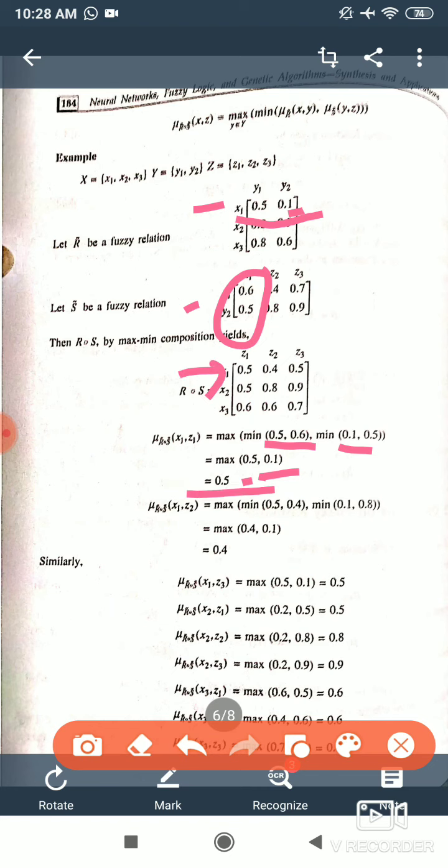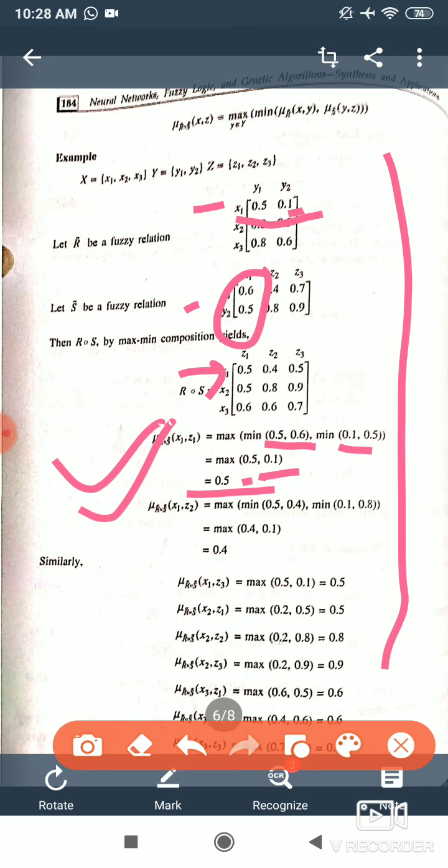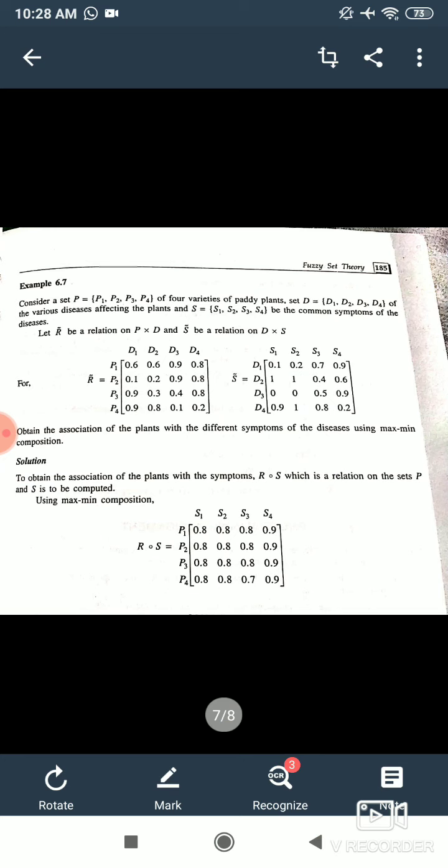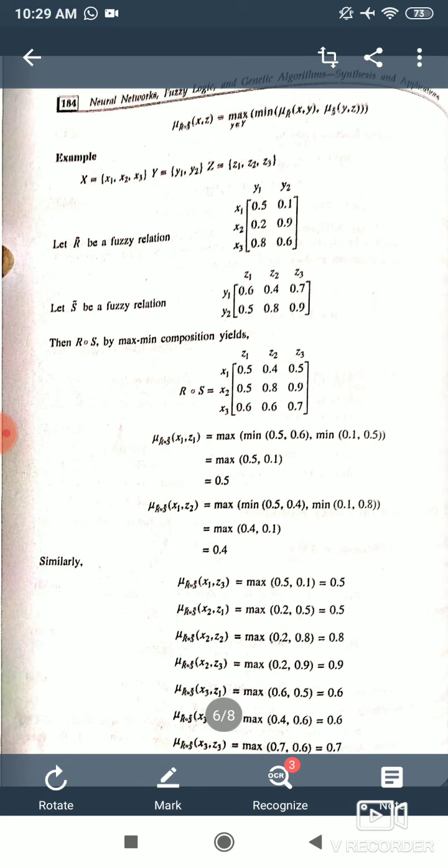Instead of zeros and ones we have some values, so we don't directly multiply here, but we use this formula, the max min formula. So R dot S is max min composition, which is elaborated here. Similarly, the remaining elements are done. We have R and S with us, and we just find R dot S with the help of max min composition. It is very important. Max min composition is very important in case of relations.